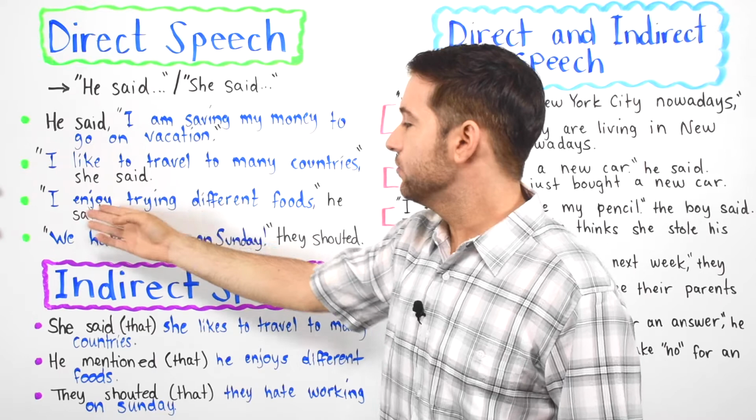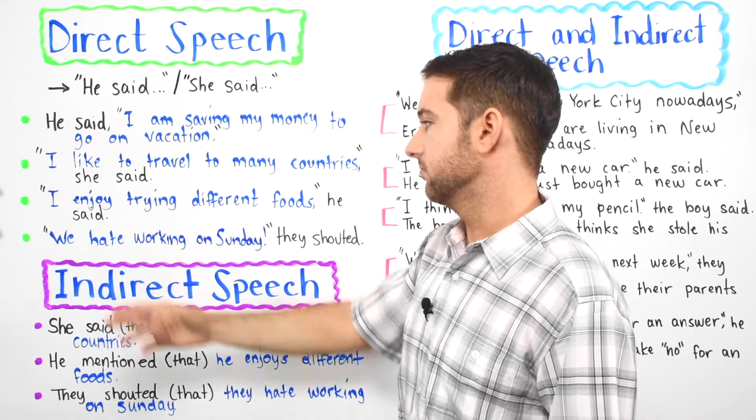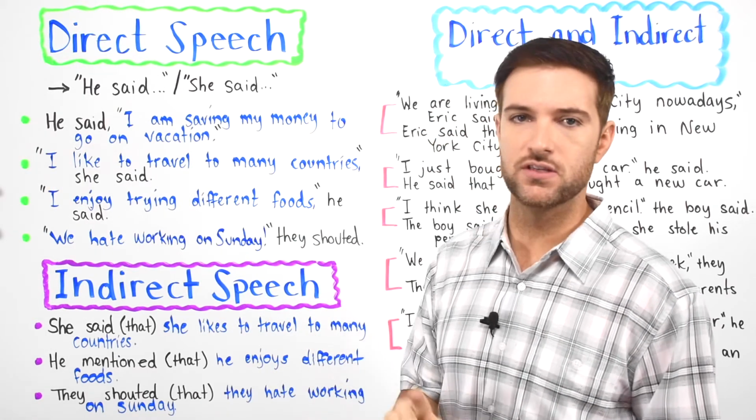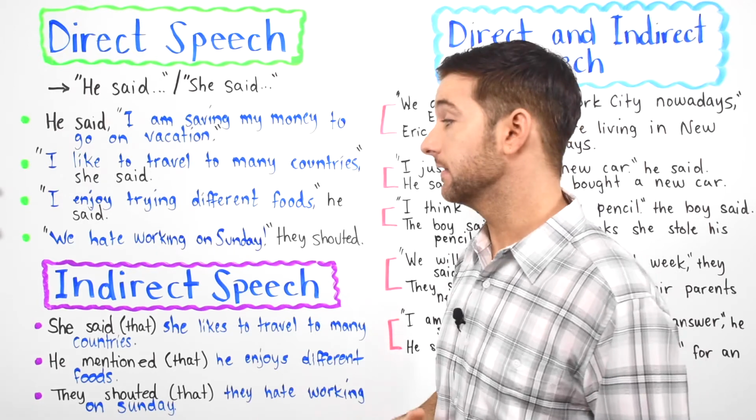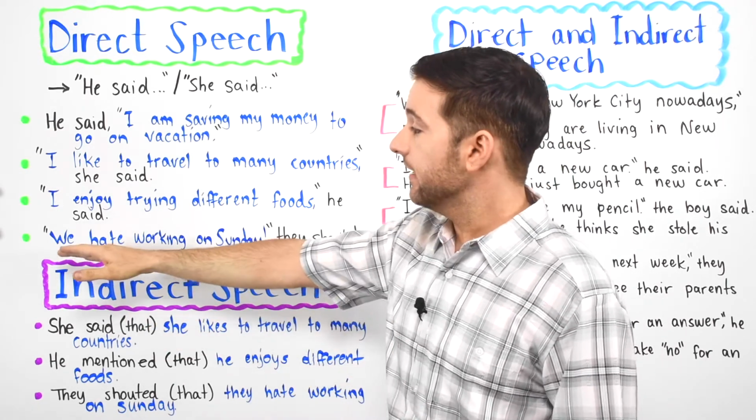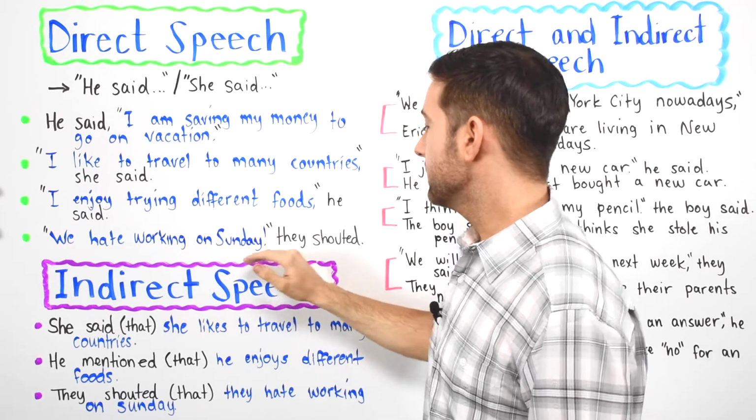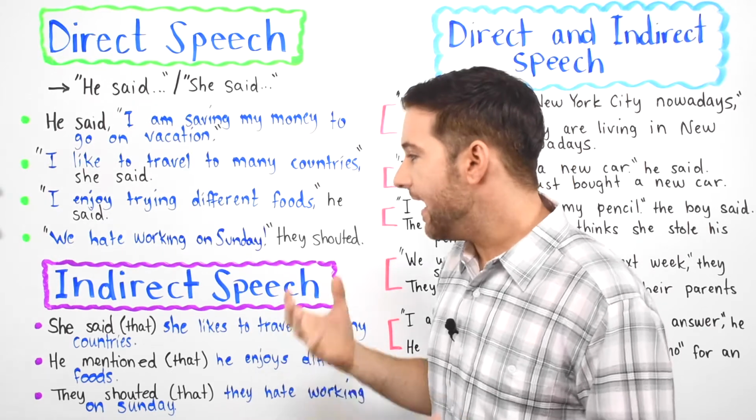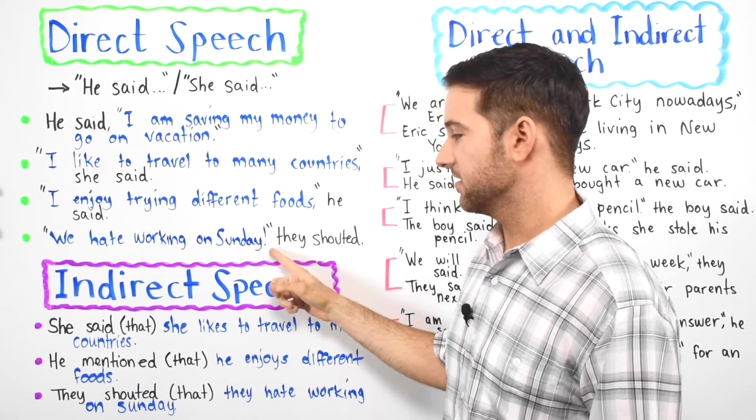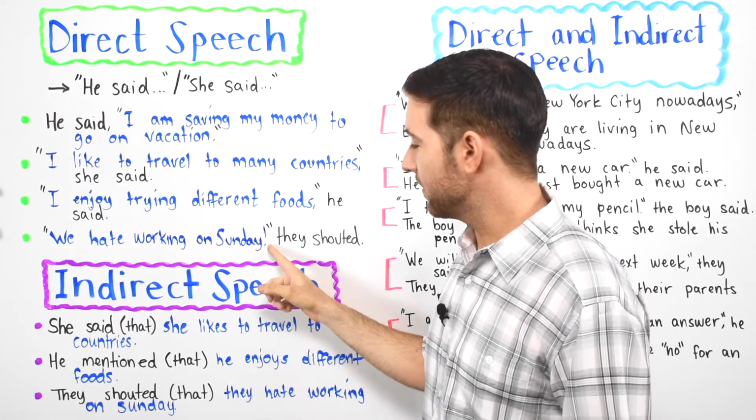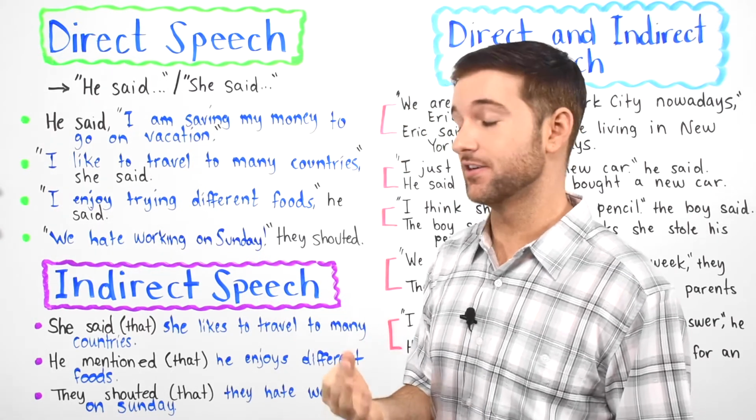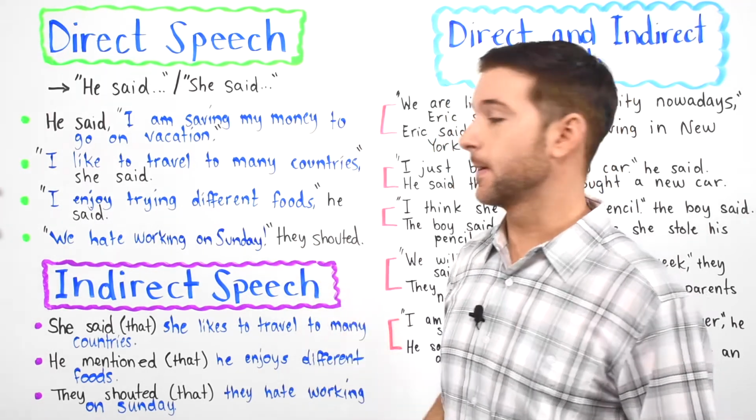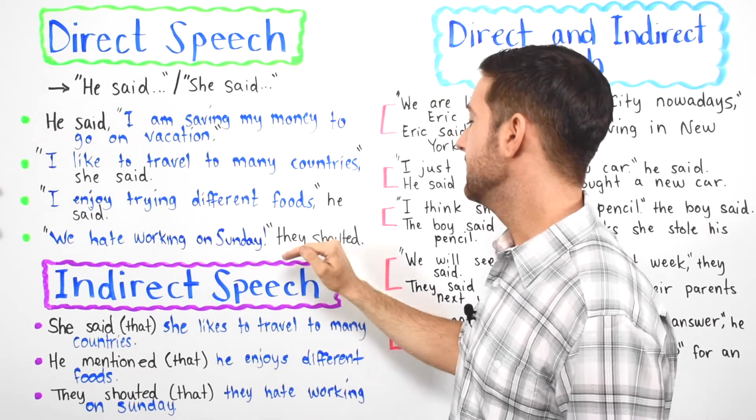Next we have, I enjoy trying different foods, he said. So he enjoys trying different foods like Indian food, French food, Italian food, Greek food, a lot of different foods. And then finally we have, we hate working on Sunday, they shouted. Shouted is like when you scream. We hate working on Sunday, with an exclamation mark, because the exclamation mark means that somebody is shouting. Somebody is saying something with a very loud voice. So we hate working on Sunday, they shouted.